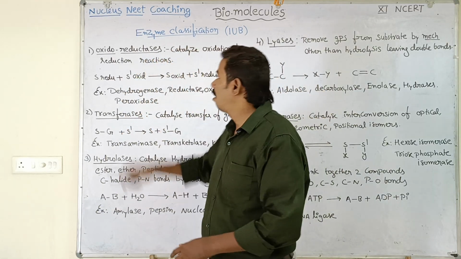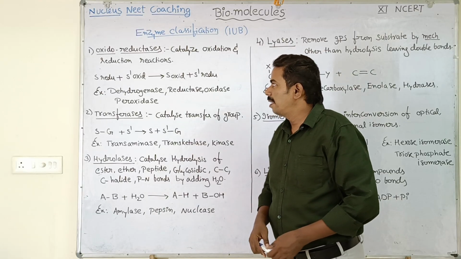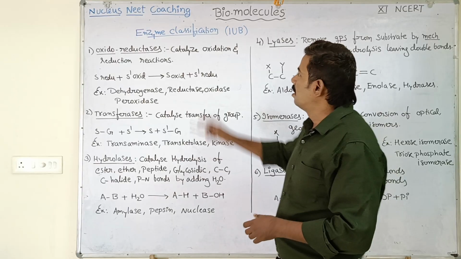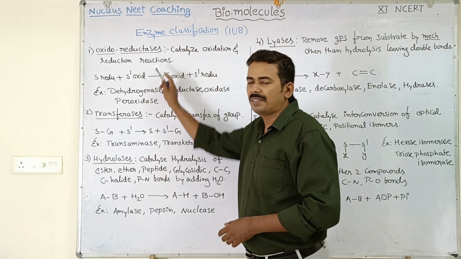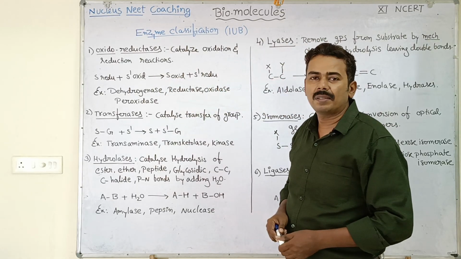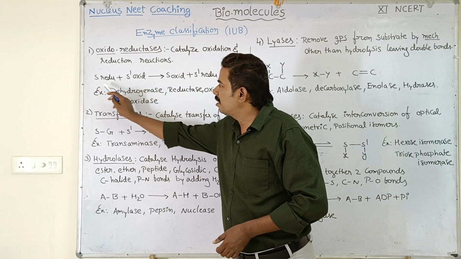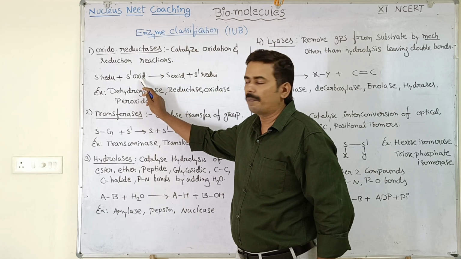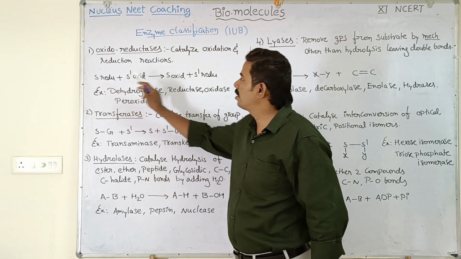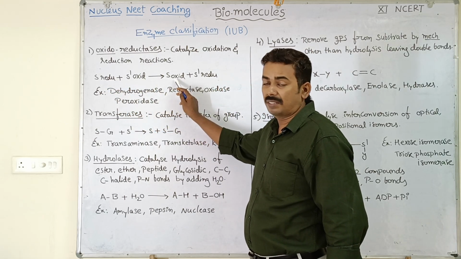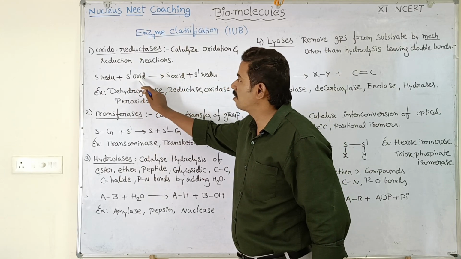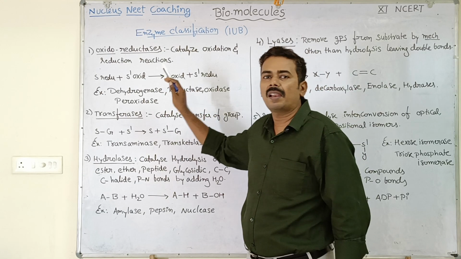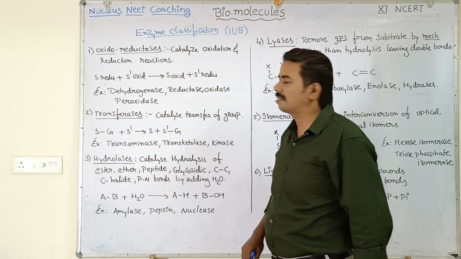Now let's see oxidoreductases. The name itself tells that they are involved in oxidation and reduction reactions. They catalyze oxidation and reduction reactions. If you observe the mechanism, let's say there are 2 substrates: substrate S in reduced form and S dash in oxidized form. Then S reduced form substrate is converted into S oxidized, and S dash oxidized substrate is converted into S dash reduced. So in this way they catalyze oxidation and reduction reactions.